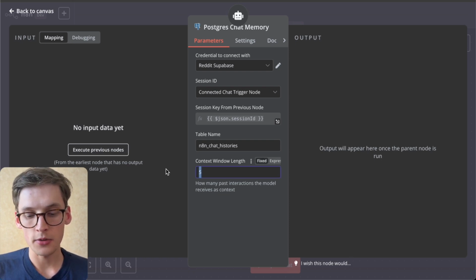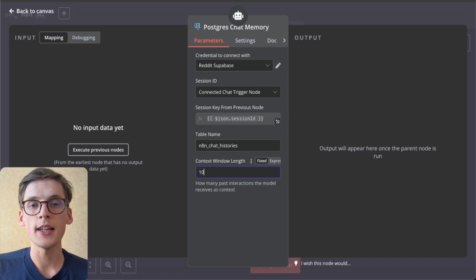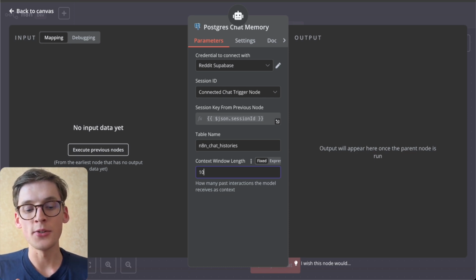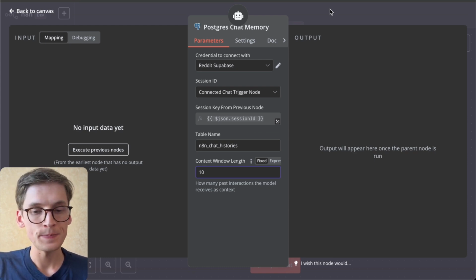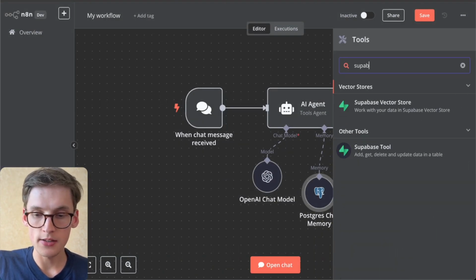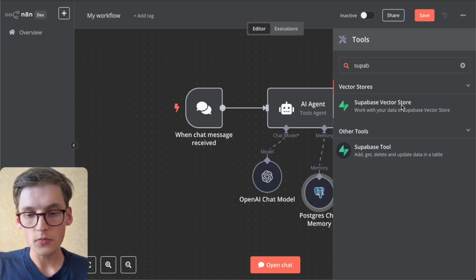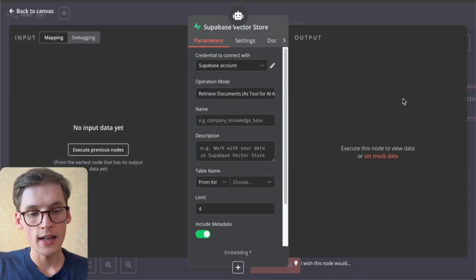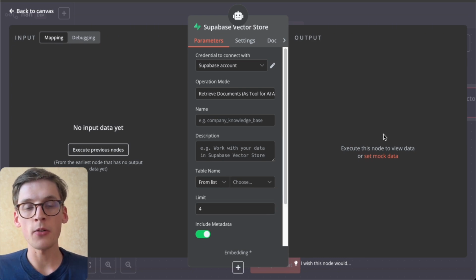And for example, you can update the context window to 10 if you want this agent to get information from the last 10 messages, not only 5. But in this case, it doesn't matter. And when you do that, you'll need to connect the tool, and we'll be using the Supabase vector store tool. We'll be selecting it, and we'll be referencing the table from the Supabase.